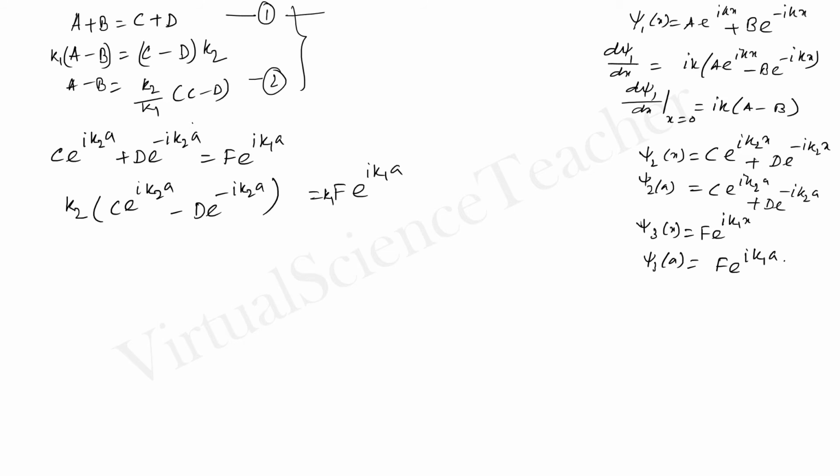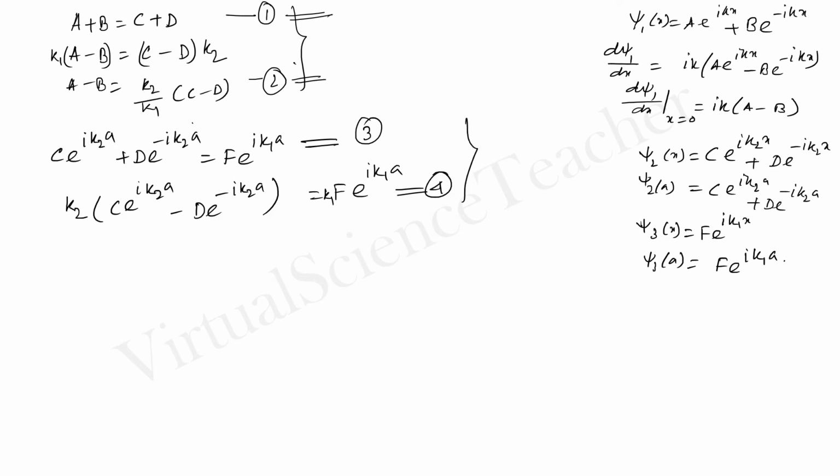So we have these four conditions in our hand. So we have 5 constants and 4 equations. So we cannot find the absolute values of A, B, C, D from here, but we can correlate A and F, B and F, and we are interested to find all the terms in F or A. So let's check.